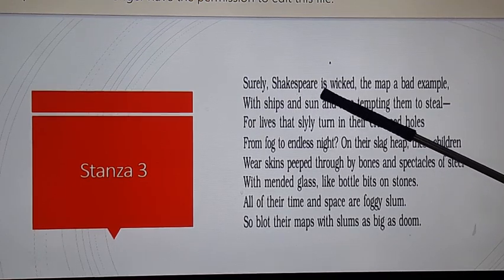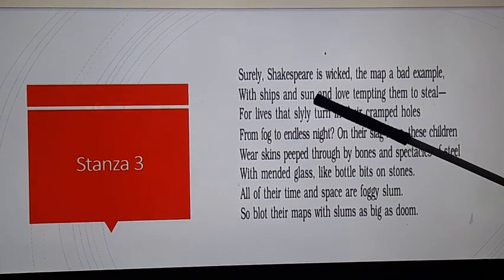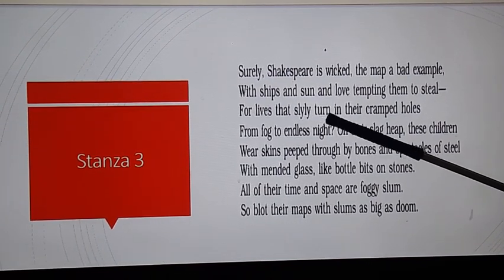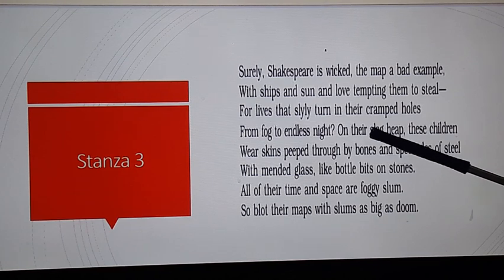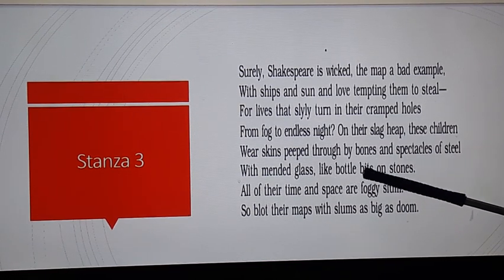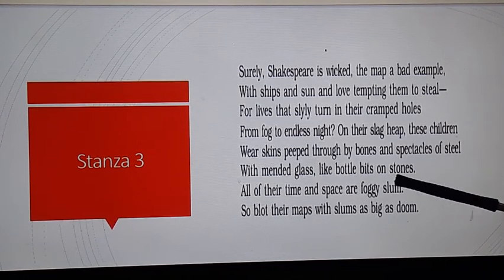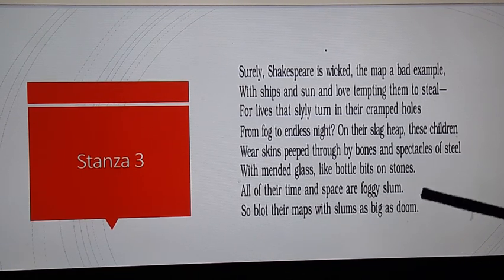Surely, Shakespeare is wicked, the map a bad example, with ships and sun and love tempting to steal, for lives that slyly turn in their cramped holes, from far to endless night on their slag heap, these children, their skins peeped through by bones and spectacles of steel, with mended glass like bottle bits on stones, all of their time and space of foggy slum, so blot their maps with slums as diggers do.